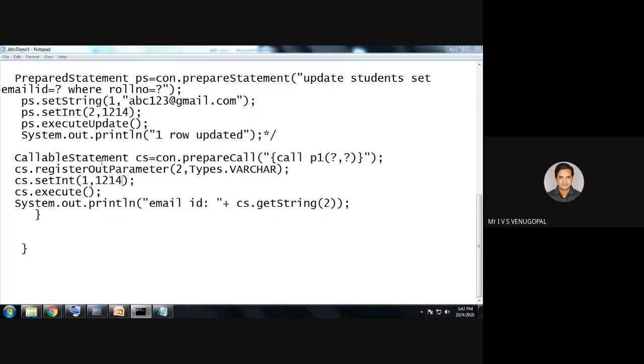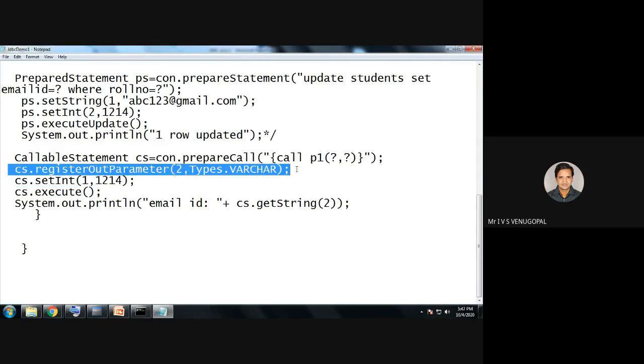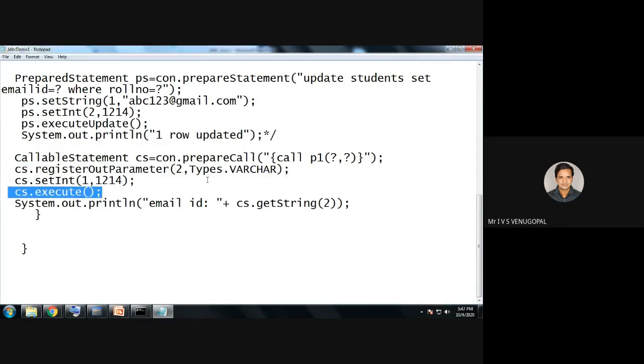So simple. To call the stored procedures that are there in your database, you will be using callable statement. It is used to call procedures that are there in the database. I gave you the syntax to create the procedure. If the procedure returns any output, you need to register the output parameters. If it doesn't return anything, directly you can execute. You can pass input, you can pass output.